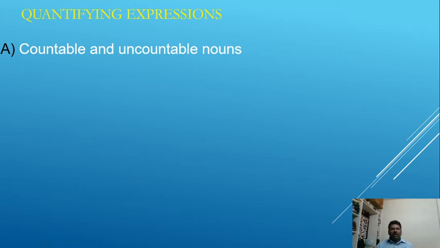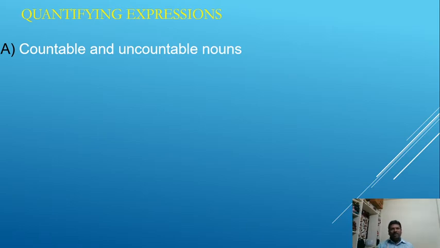Whereas let us discuss uncountable nouns. Uncountable nouns are those that cannot be counted by using numbers like 1, 2, 3, 4, 5, 6. Things that we can count are countable. Things that we cannot count are known as uncountable nouns.